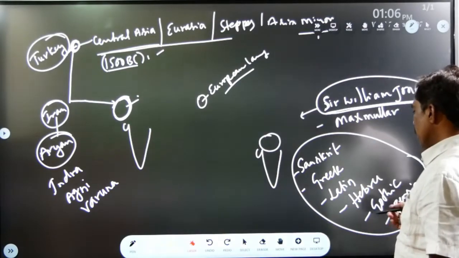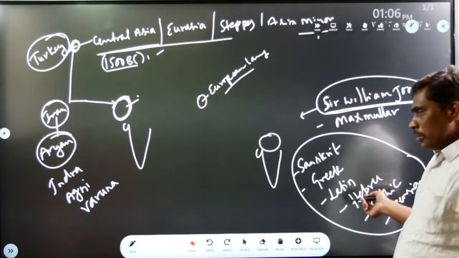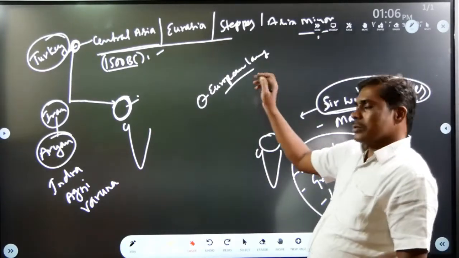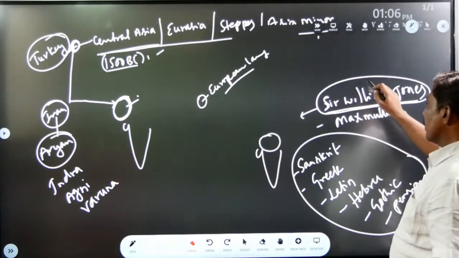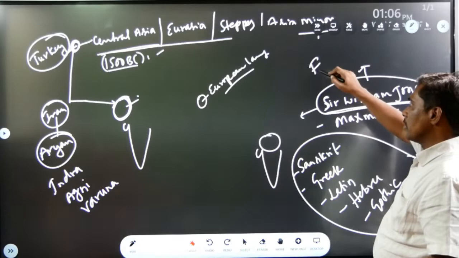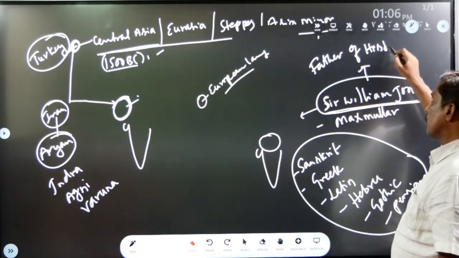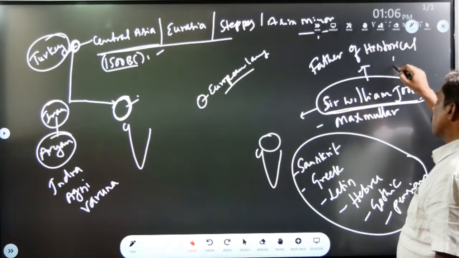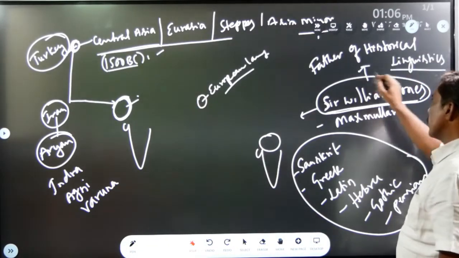By studying the similarities between Indian language and European language, they developed the Aryan migration theory. Because of that reason, Sir William Jones was called the father of historical linguistics.